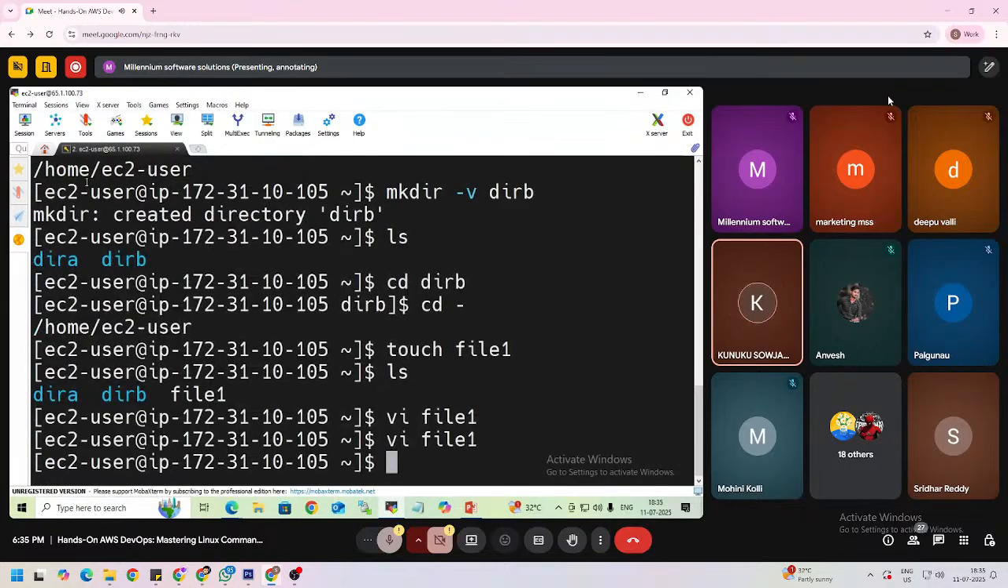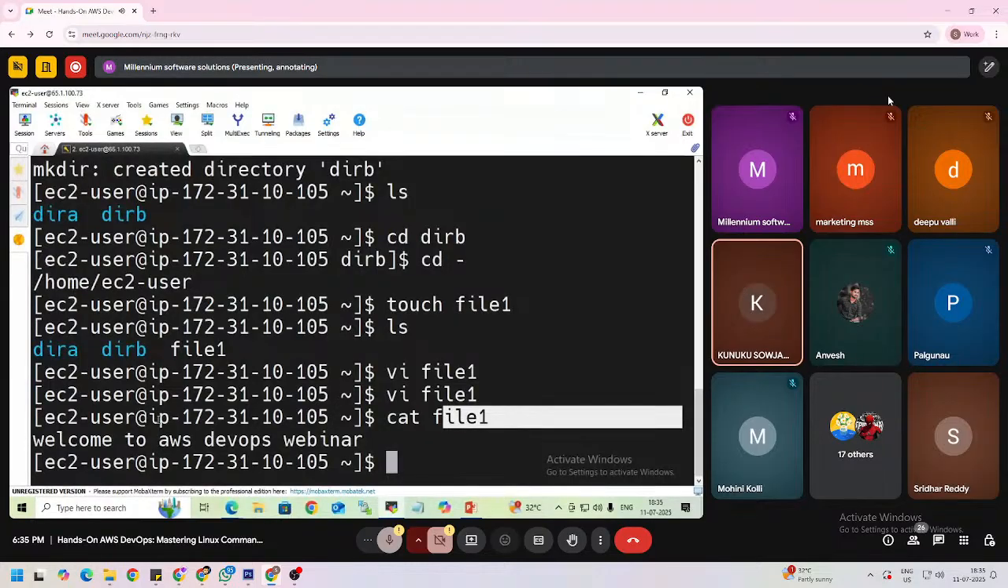So now it was saved. Whatever content is inside this file, if you want to see the content inside the file, we need to use the cat command. So cat is a display command, used to display the content inside the file. So give cat and then file one.